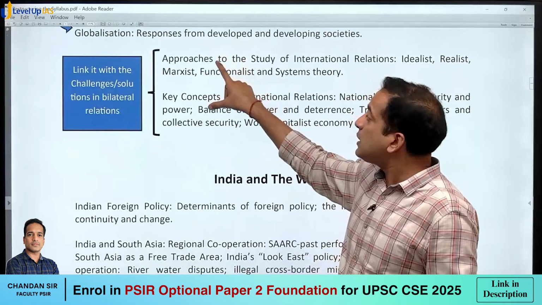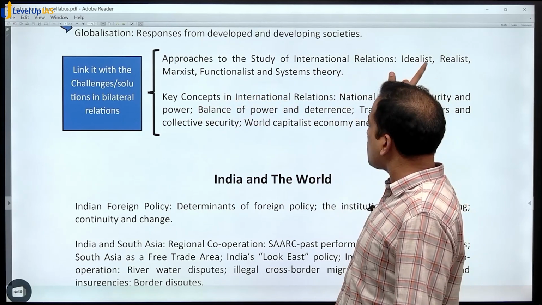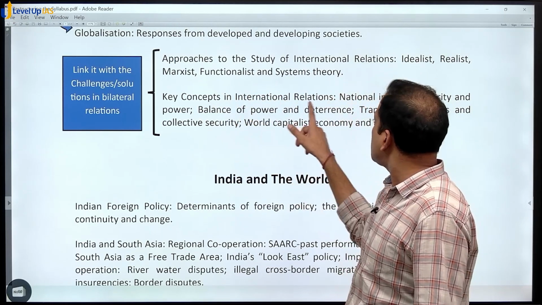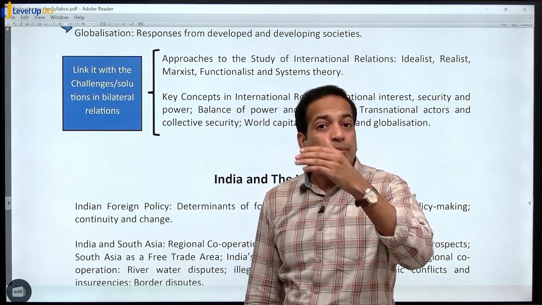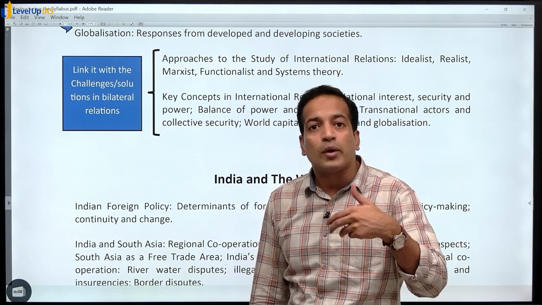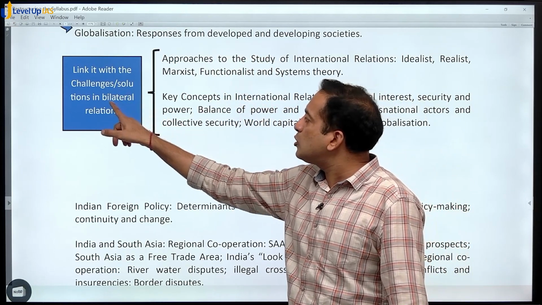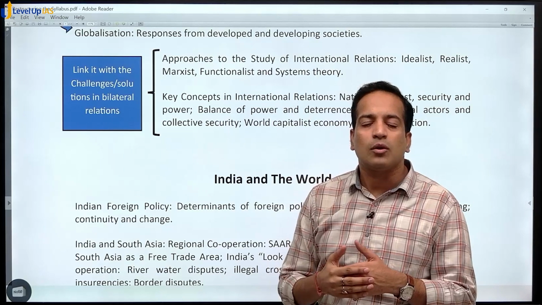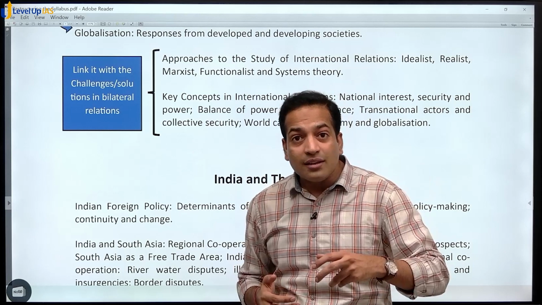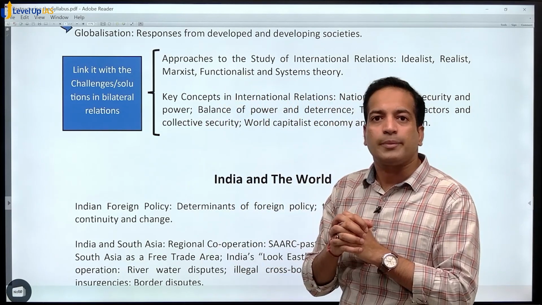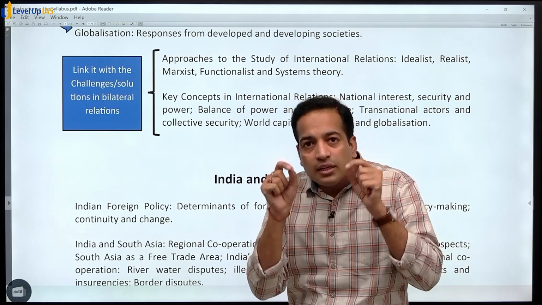Then these are the theoretical question aspect, whether it is about the approaches Marxist, functionalist, or liberal, or idealist, realist, or the key concepts like national interest, balance of power, etc., etc. तो हम क्या करेंगे, that while discussing the bilateral relations, what are the factors or what can be the suggestions that can be derived from here, so link it with the challenges or solutions in bilateral relations. तो इस तरीके से क्या होगा कि एक जो बॉयलर प्लेट यू हैड कंसर्न कि सर एवरीवन इज राइटिंग द सेम सजेशन, सो देयर वी शैल बी ब्रिंगिंग इन द थ्योरेटिकल एस्पेक्ट. सो ये जो आपका प्रॉब्लम है, how to link 2A with 2B, that we shall be doing in the class.